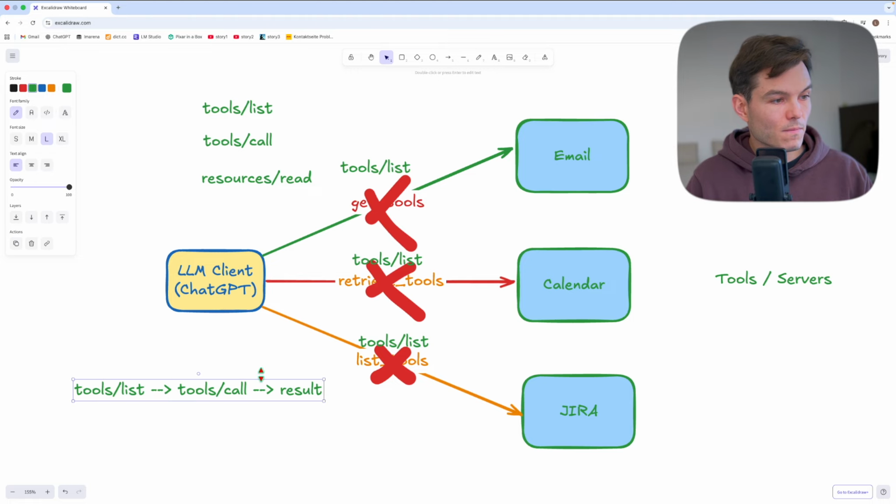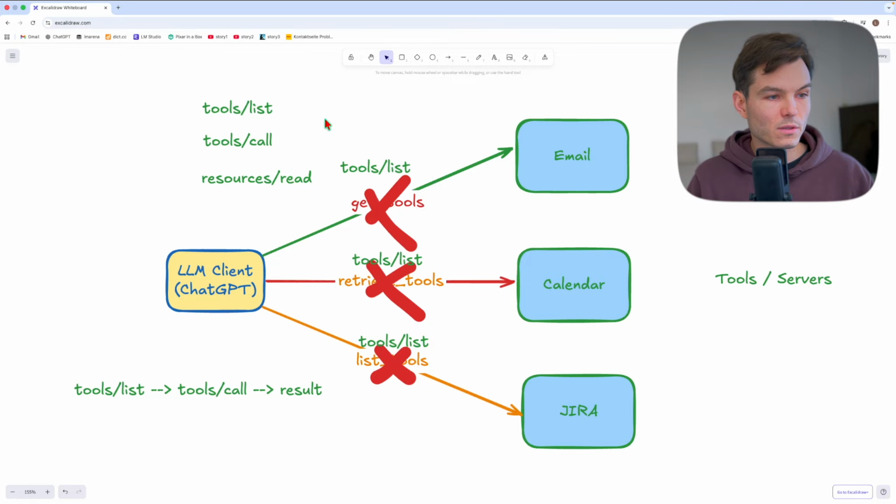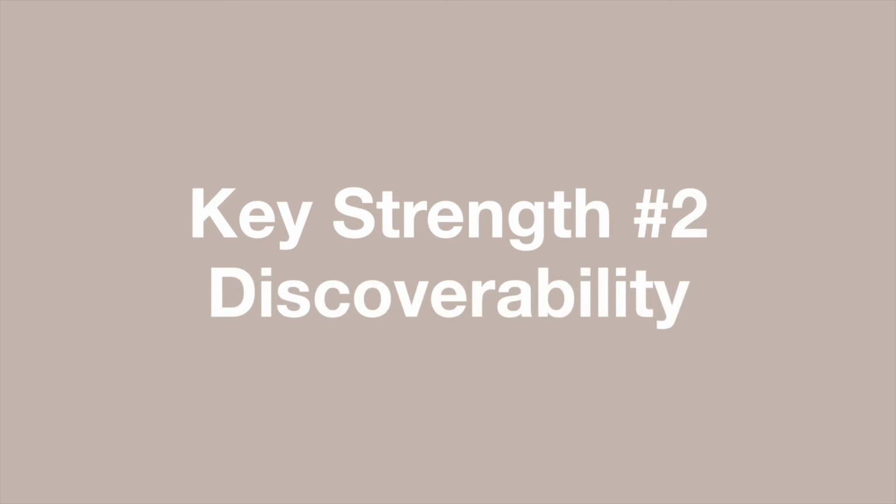And this flow and those calls and those namings would apply across the board between every client and every server. And by the way, it's also really good for developers because developers would know exactly what to expect as well. We've already touched a bit on this, but the second strength is discovery, the ability for clients to ask a server what tools it has and learn how to use them instantly.